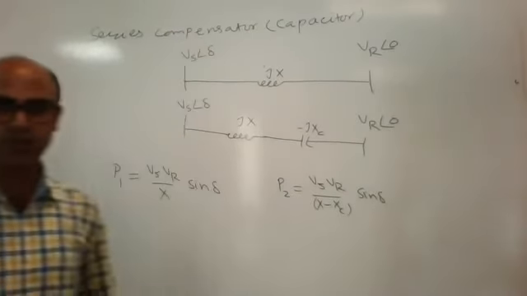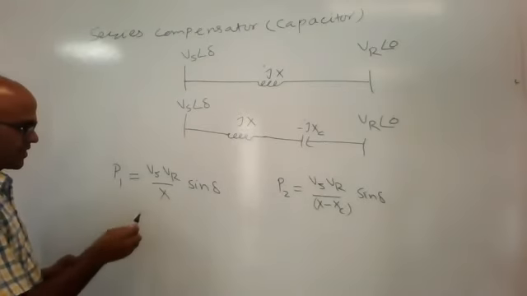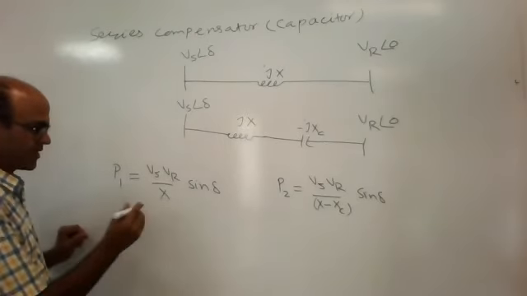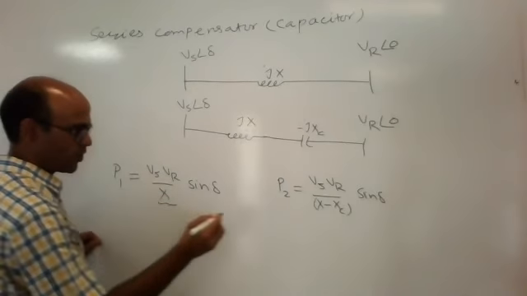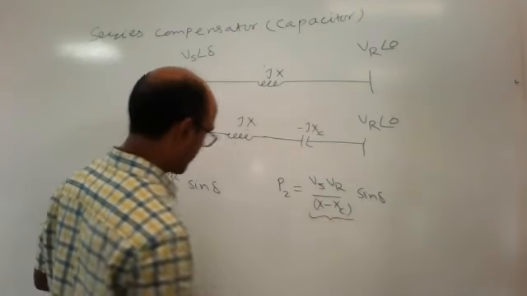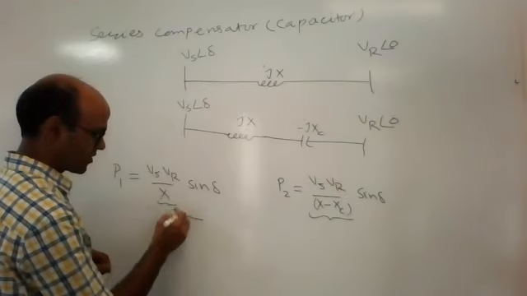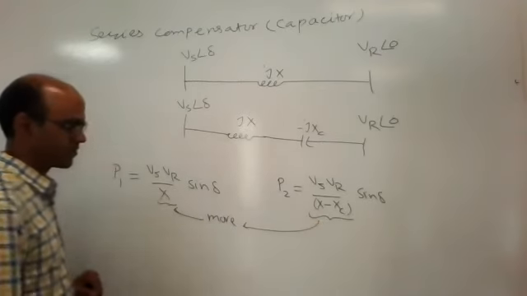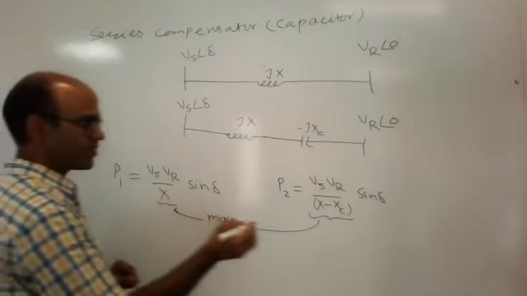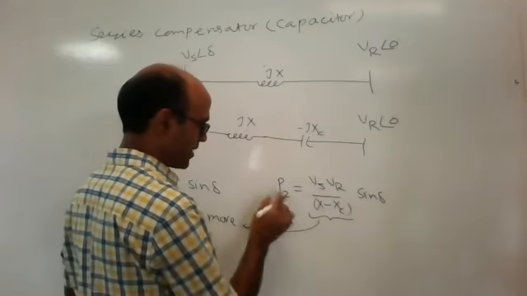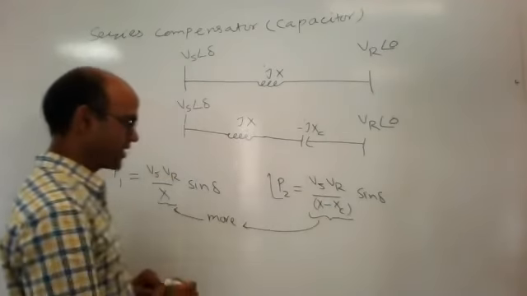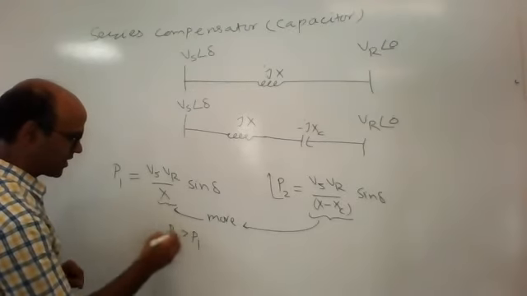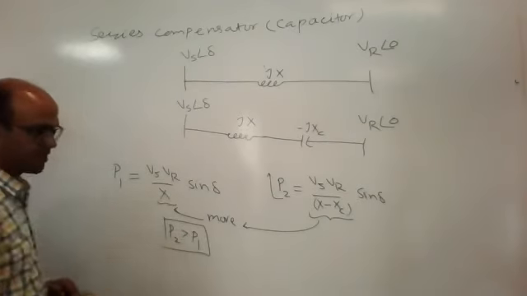You can see which value is greater. This value is more as compared to this one. It means the reactance in the denominator is reduced, so from here we can see that P2 is greater than P1.